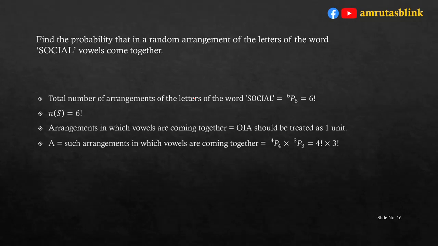So, 4P4 into 3P3, that is 4 factorial into 3 factorial ways. So, the probability of this event is n of A upon n of S, that is 4 factorial into 3 factorial upon 6 factorial. So, 4 factorial into 3 into 2 into 1 upon 6 into 5 into 4 factorial. Then 4 factorial will get cancelled. So, 3 into 2 upon 6 into 5, that is 1 upon 5.